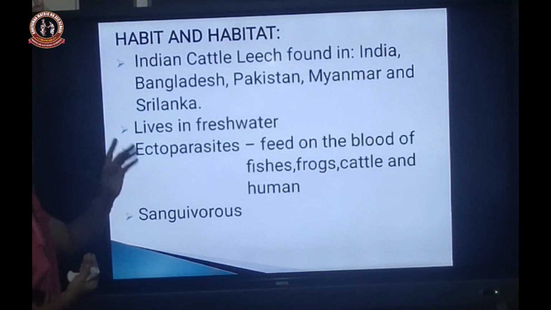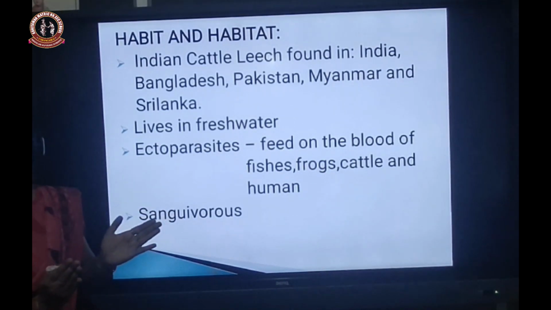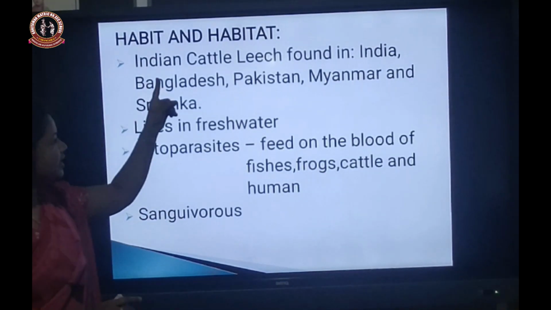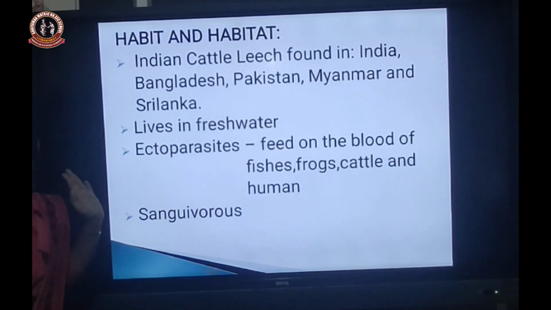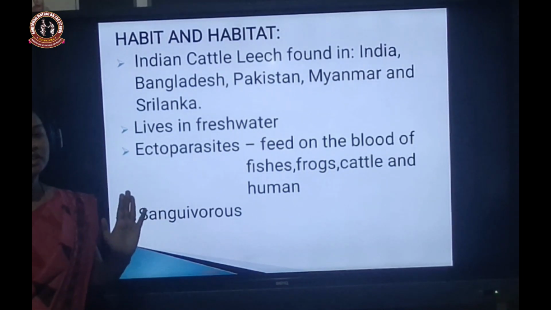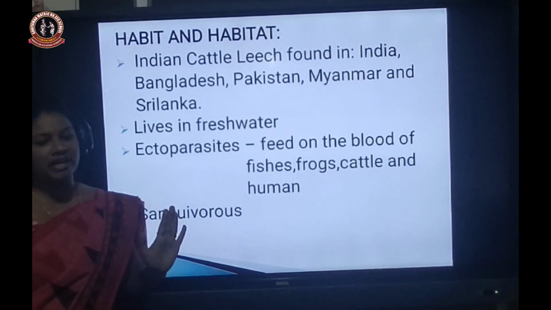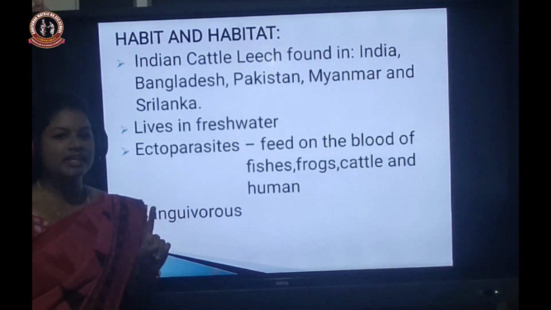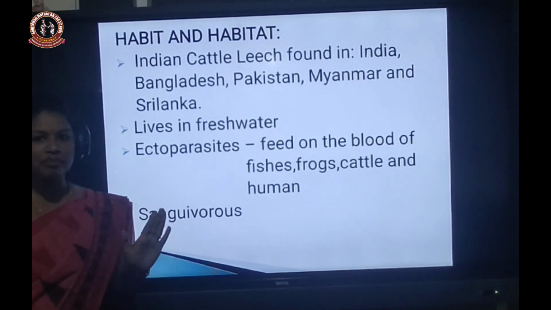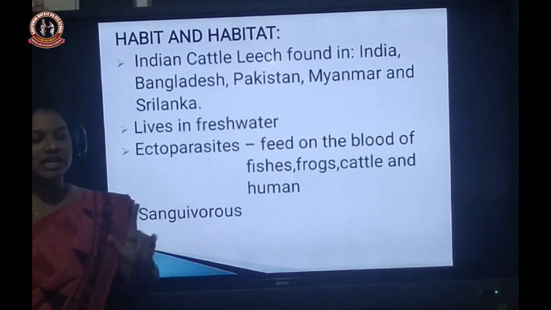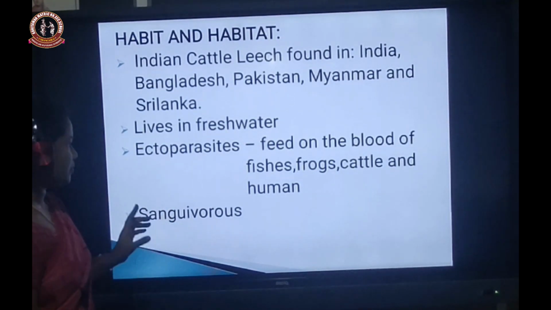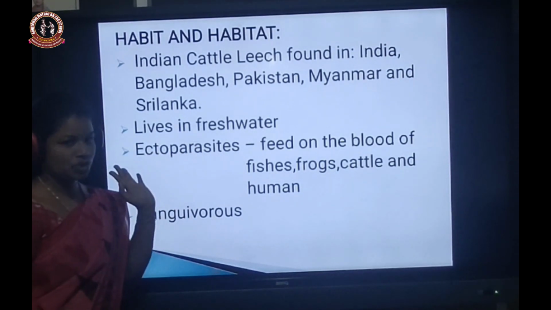The common name of Hirudinaria granulosa is Indian cattle leech. It can live only in freshwater forms. It cannot live in marine water. For example, river, lake, streams, only freshwater.